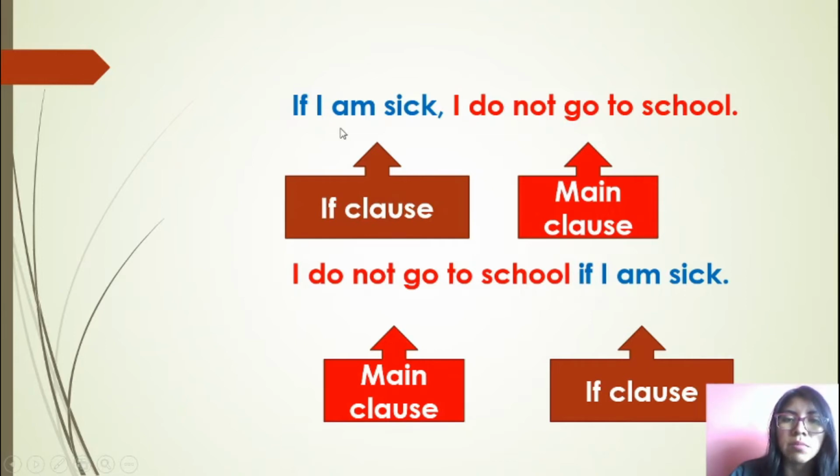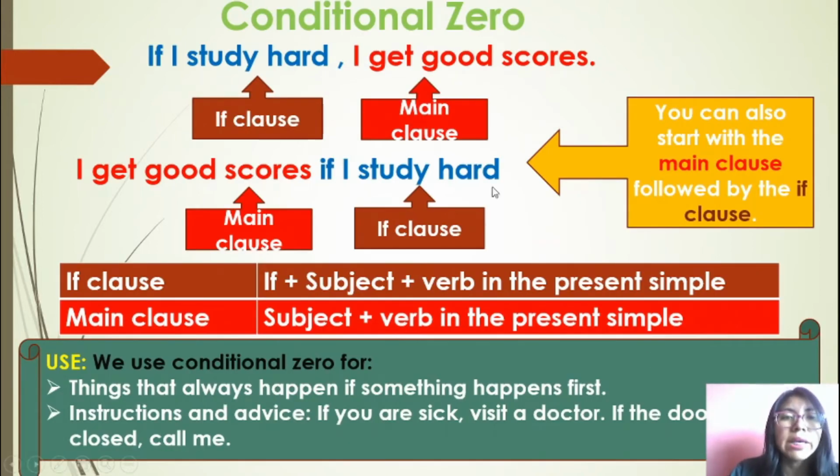In this case, I am going to use at the beginning the if clause or the conditional clause, then the main clause. In this case, I am going to use the main clause and then the conditional clause or if clause. Okay, very simple. Pay attention. Here I have another example. If I study hard, my if clause, comma, I get good scores. Main clause, I get good scores if I study hard. In this case, I don't need to use a comma.